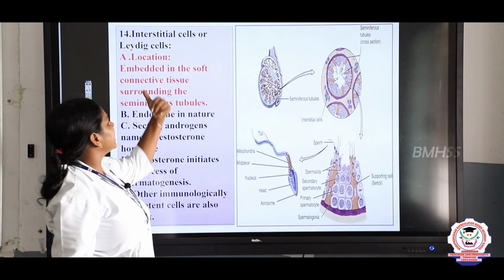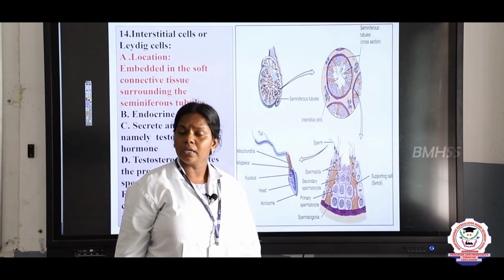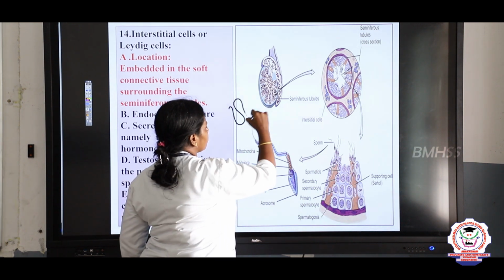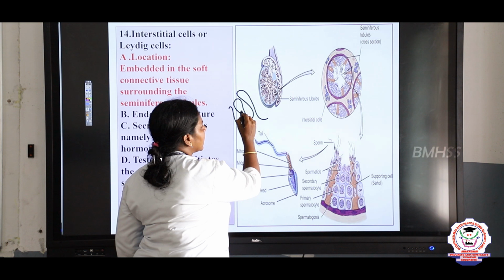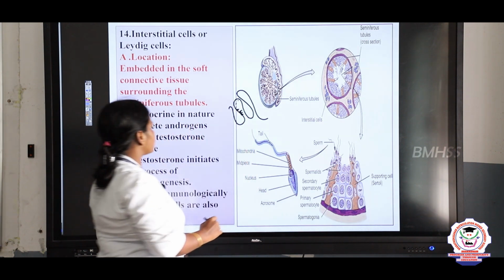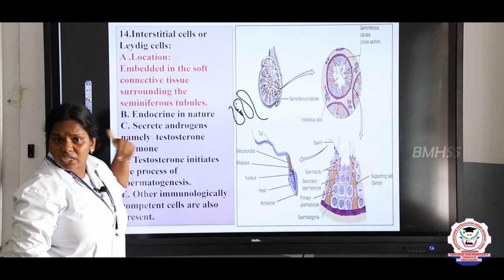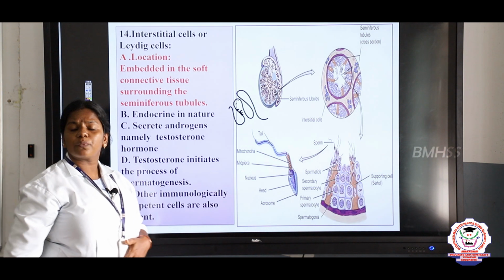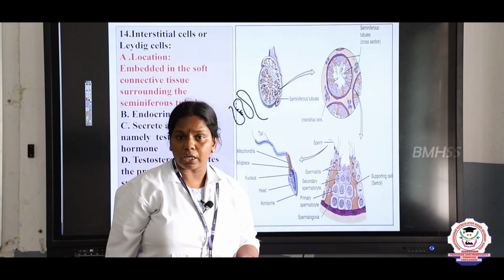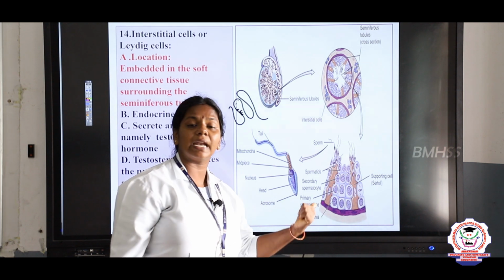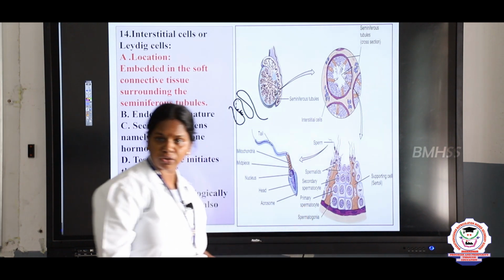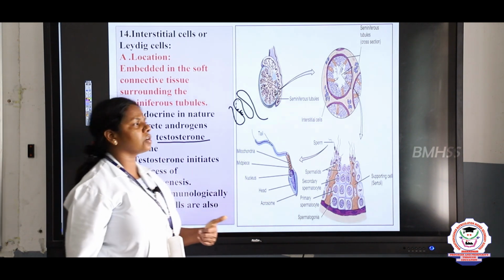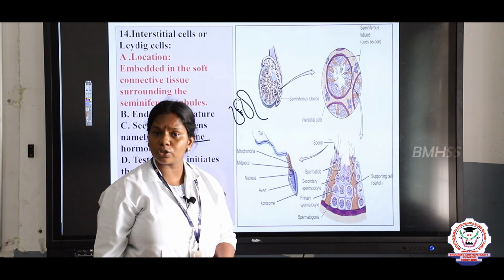So, next about the interstitial cells. What do you mean by interstitial cells, children? In between the seminiferous tubules, you can see many seminiferous tubules like this. In between you can see a special type of tissue. We call it the interstitial cells or the Leydig cells, and they are endocrine in nature. We call an organ endocrine when it secretes some hormones. Here the Leydig cell is responsible for the secretion of the male hormone, that is testosterone, right? And this testosterone initiates the process of spermatogenesis, right?